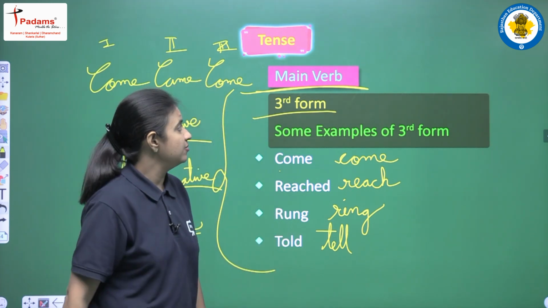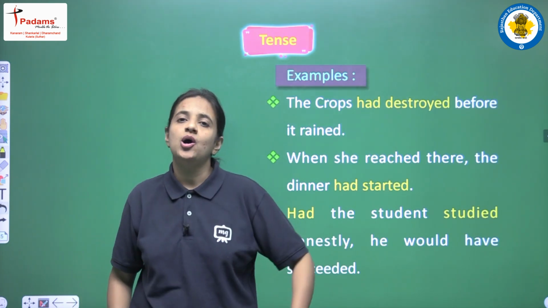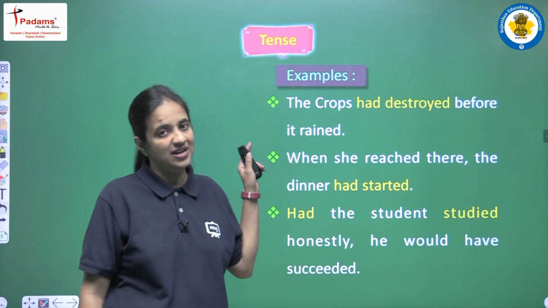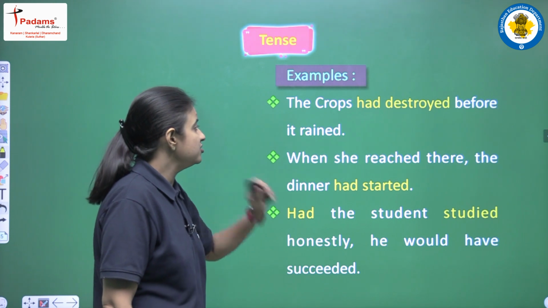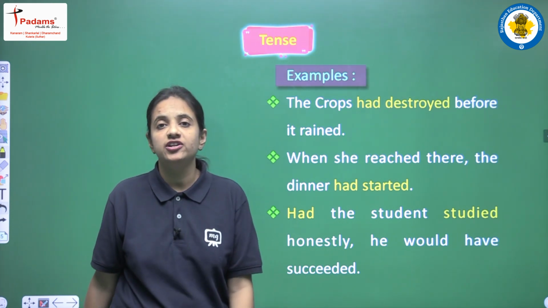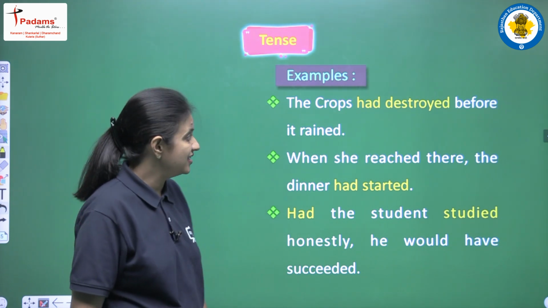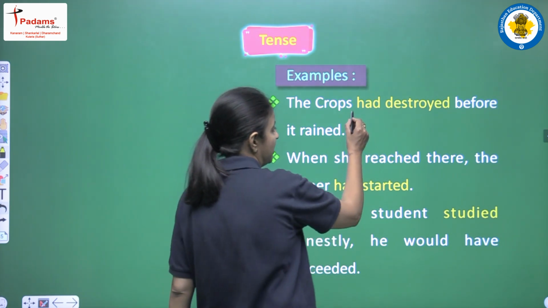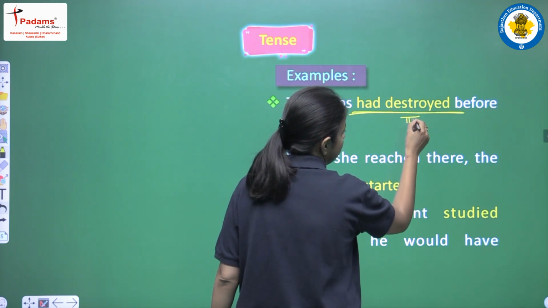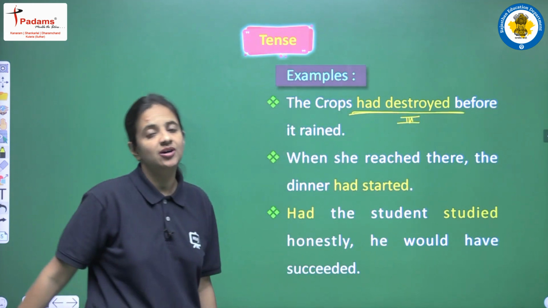Now let's see some of the examples, how we have to write the third form, how we have to use the helping verb here. So now let's read some sentences. The first one is, the crops had destroyed before it rained. So in this sentence, we are having had, that is the helping verb, and we are having destroyed, that is the third form of the main verb.